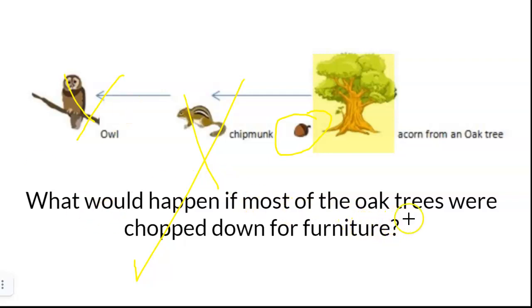This is a great example of human impact on the environment. Sea turtles is a great one as well. Hint, hint, this one is in your mastery check. As people started moving out to the beach and started building, the sea turtle population started declining because there was a loss of habitat. There was a loss of resources because of what the humans were doing.